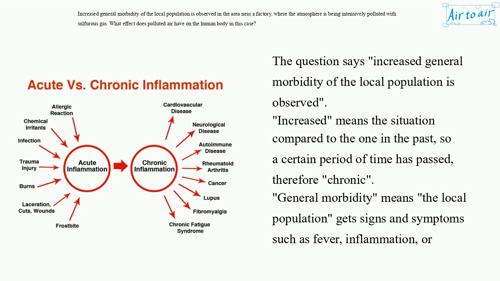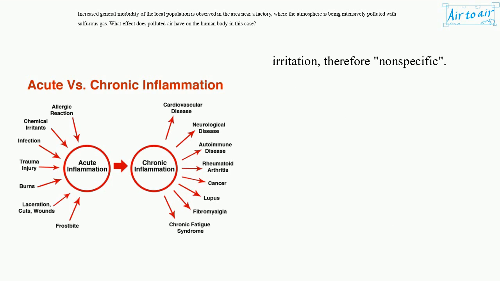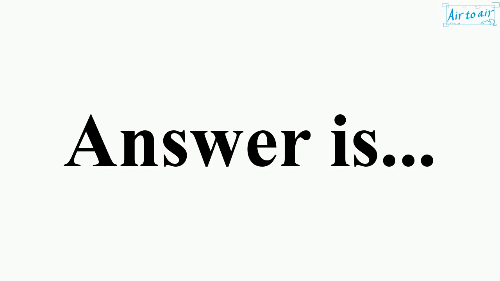The question says, increased general morbidity of the local population is observed. Increased means the situation compared to the one in the past, so a certain period of time has passed. Therefore, chronic general morbidity means the local population gets signs and symptoms such as fever, inflammation, or irritation, therefore nonspecific. The answer is B. Chronic nonspecific.